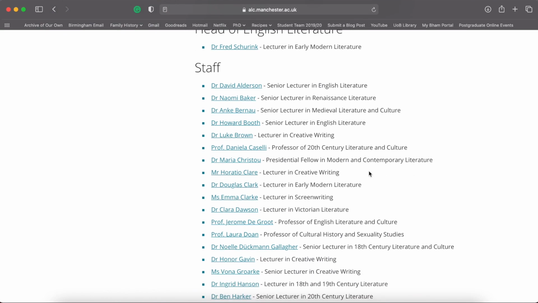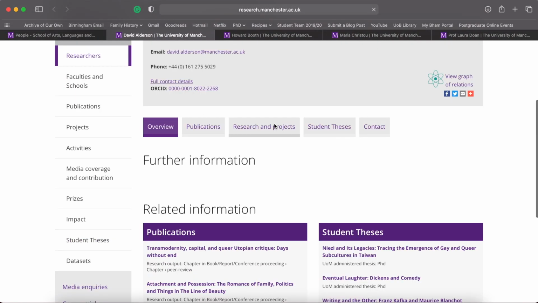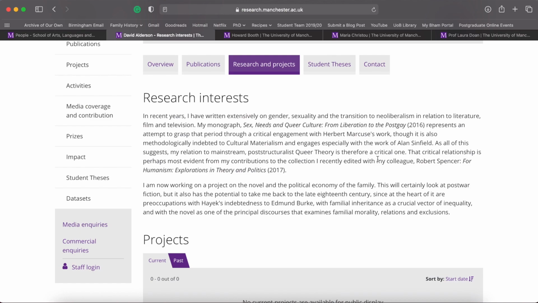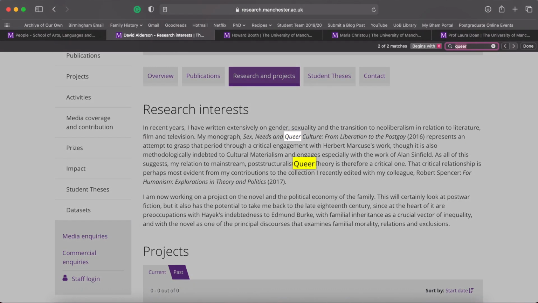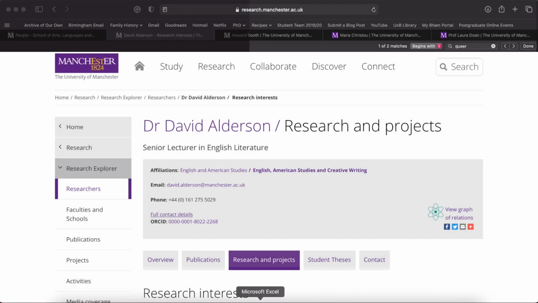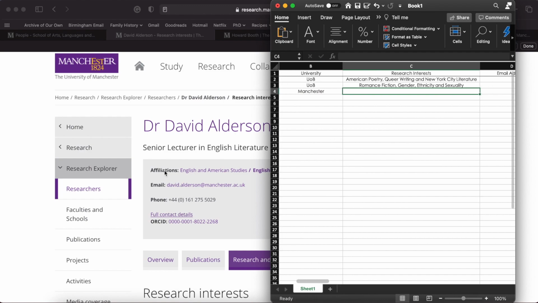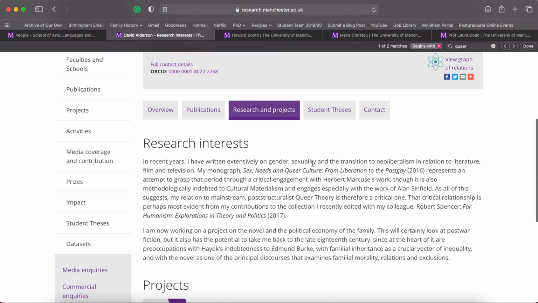We can't use our method, but there are some people immediately we can dismiss. Anyone who says Renaissance literature, medieval literature, they're not our people. So instead you click on everyone else and then we just go through these people again. What you want to look at is their research. And again, we just use our little system. Okay, he does queer stuff. So I put him down on my list. So Dr. David Alderson, and he's actually written a book that I've read. He's pretty good. So Dr. David Alderson, he's at Manchester and he looks at gender, sexuality, and the transition to neoliberalism in relation to literature, film and television.